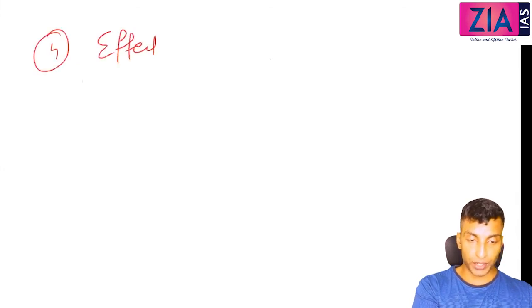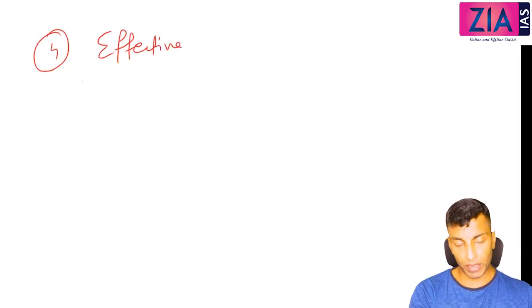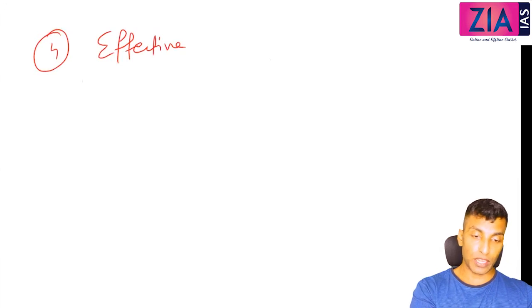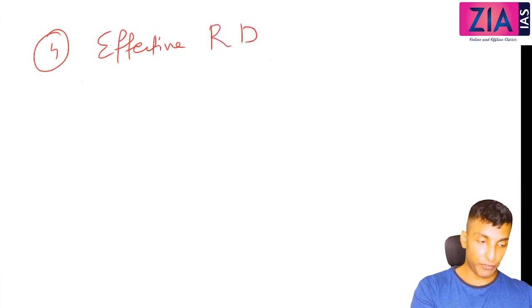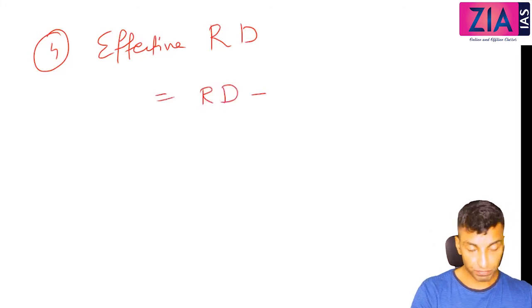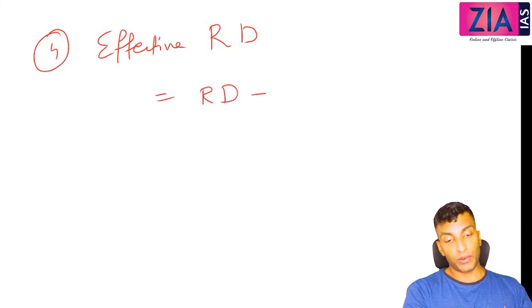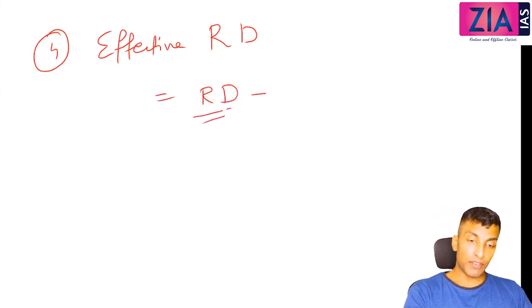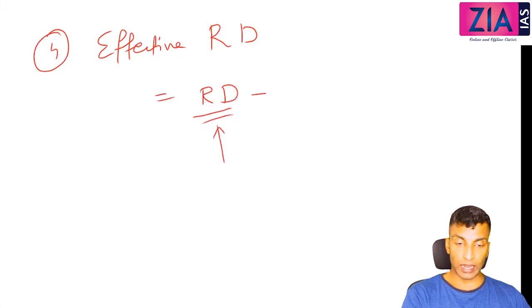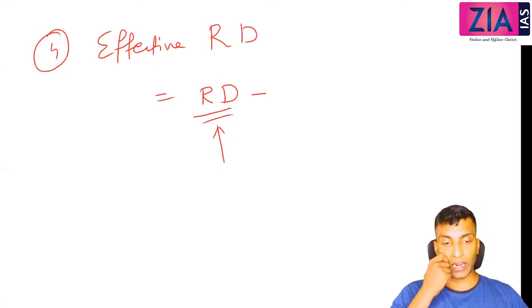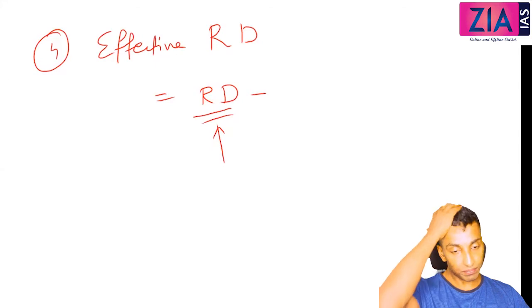Next concept, effective revenue deficit. Just now I have told you the government introduced a new concept by amending the FRBM and making the revenue deficit 2%. So it introduced effective revenue deficit. So effective revenue deficit means you calculate the revenue deficit minus, see, in this revenue deficit the grants given to states will come. Correct? No? The grants will be part of revenue deficit because there is no asset liability. We have discussed that. So grants given to states will come under revenue expenditure, right?